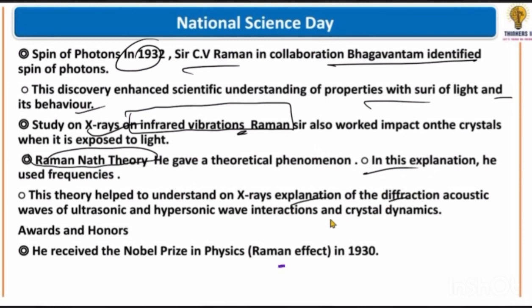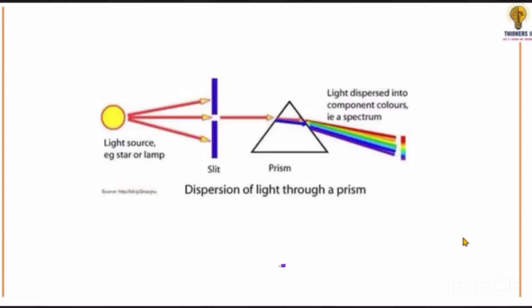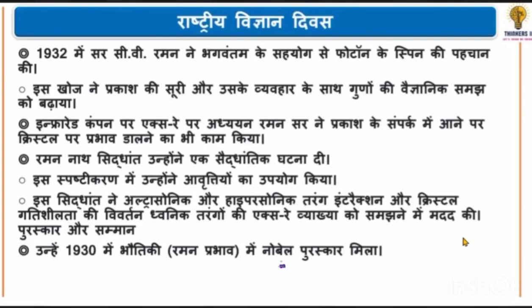Hence, his contributions were significant. He was awarded the Nobel Prize in 1930 in physics for his discovery of the Raman effect, a significant contribution, and in 1954 he was also honored in India.